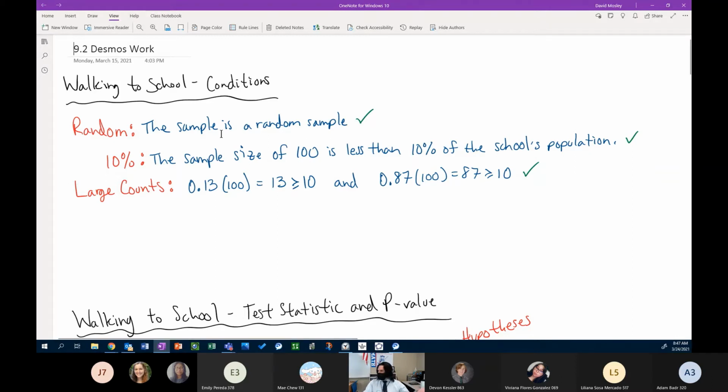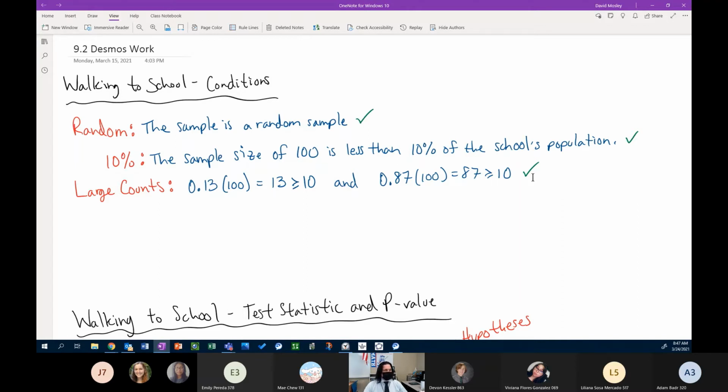Sample is a random sample, so our random condition has been met. Sample size of 100 is less than 10% of the school's population, and again, that's because we're assuming that this is a large elementary school, as we've been told, and that there's more than 1,000 students on campus. Large counts: 13% of 100 is 13, which is greater than or equal to 10, and 87% of 100, probability of failure, is 87, which is greater than or equal to 10, right? So our large counts condition has been met.